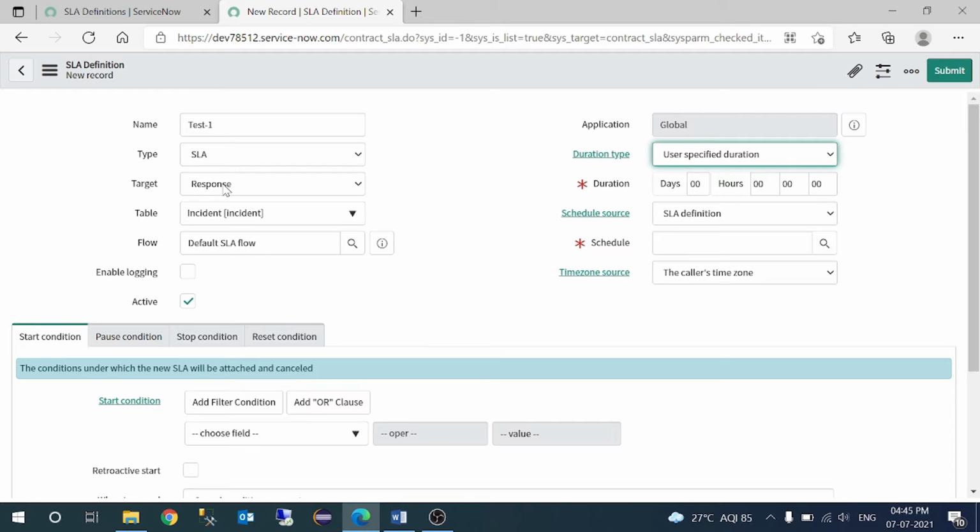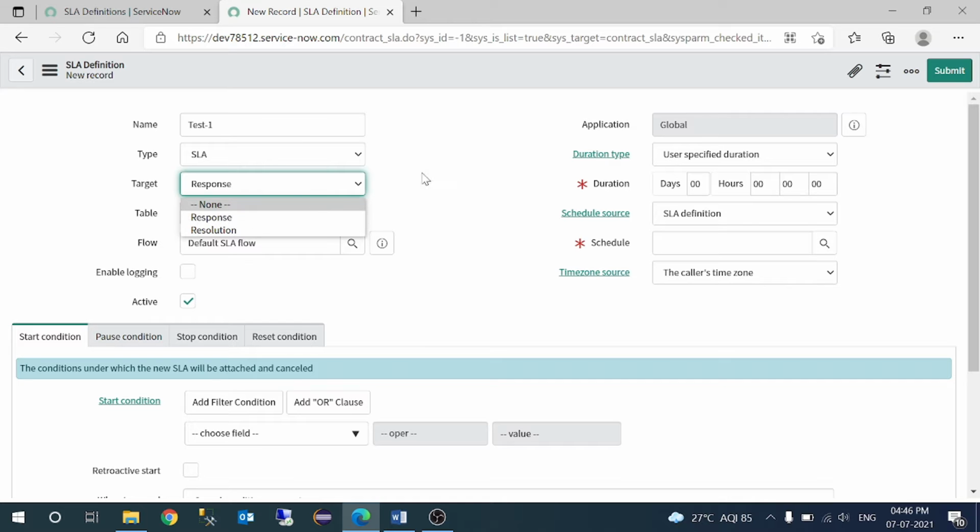So let's say the service desk one team is responsible for routing the ticket to a correct group or a correct person. Within 15 minutes they have to respond, and they have to assign the ticket to the respective IT engineer.